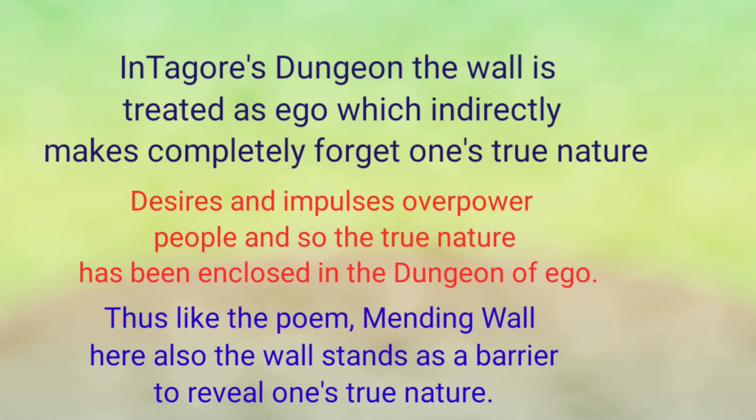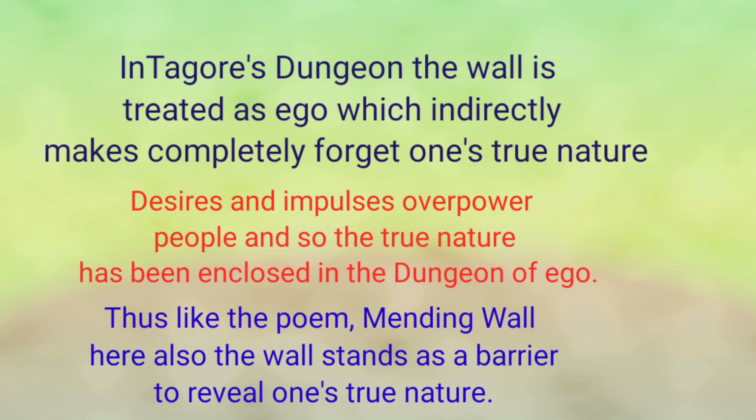So this is what is actually referred to by the poet with the use of the word wall. Got it? Now, in short, what can we say? In Tagore's poem, the wall is treated as ego, which indirectly makes one completely forget one's true nature.